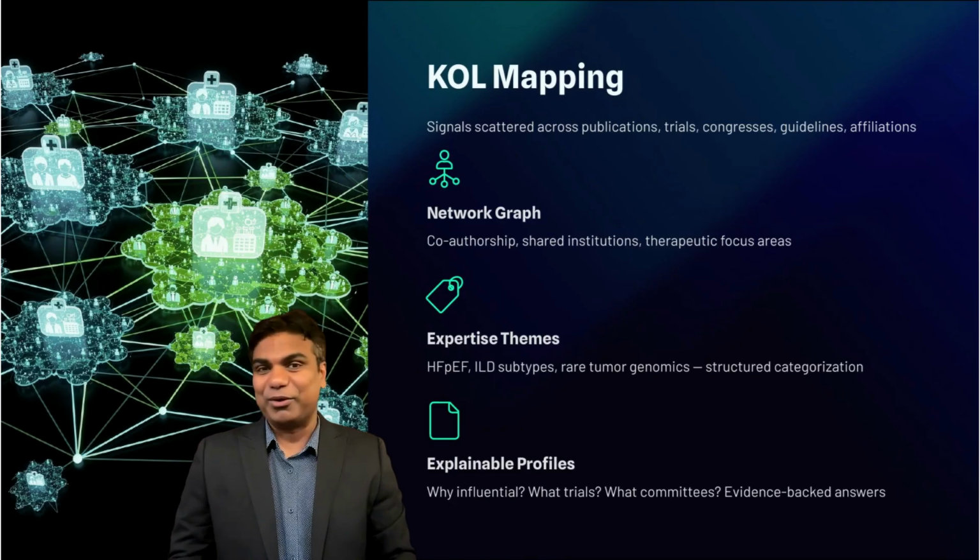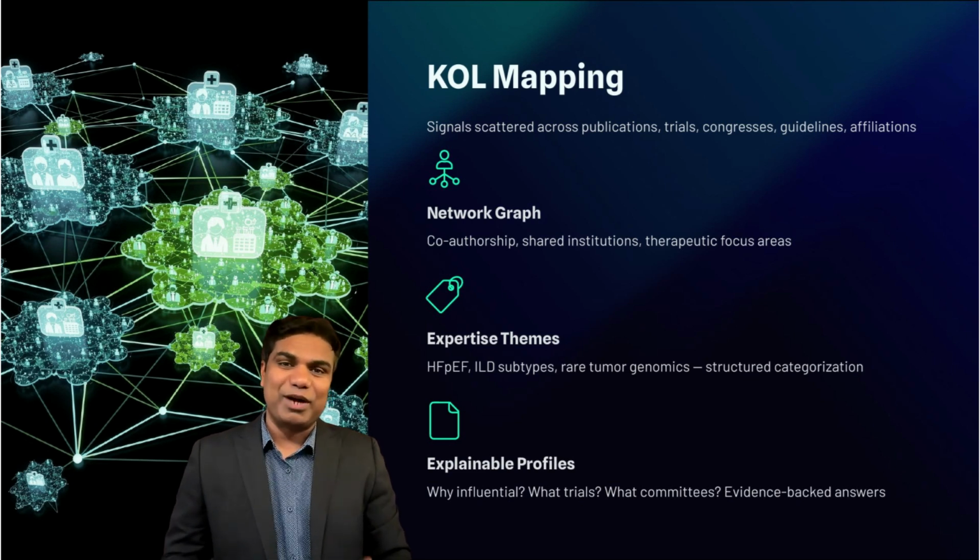Now let's talk about KOL mapping, a foundational activity that often becomes a blend of art and manual effort. Organizations want to identify and understand the experts who shape clinical practice, guidelines, research directions, and peer influence. But KOL information is scattered across publications, trial registries, Congress presentations, society roles, guideline authorship, and affiliation networks. A KOL mapping agent can bring structure and speed to this work while still leaving relationship strategy to humans.